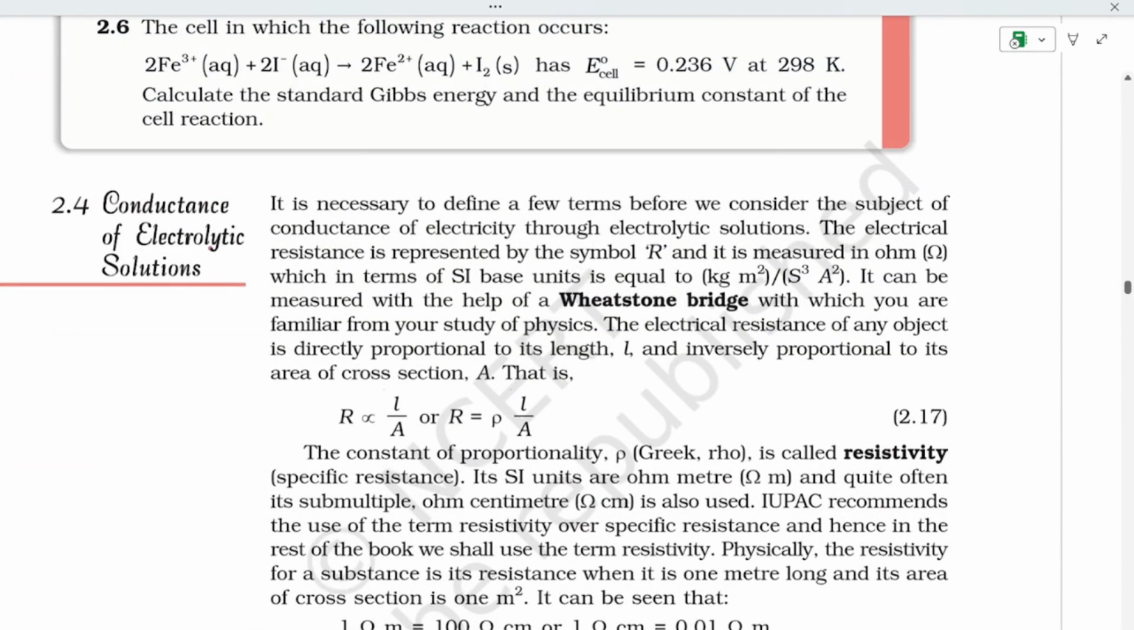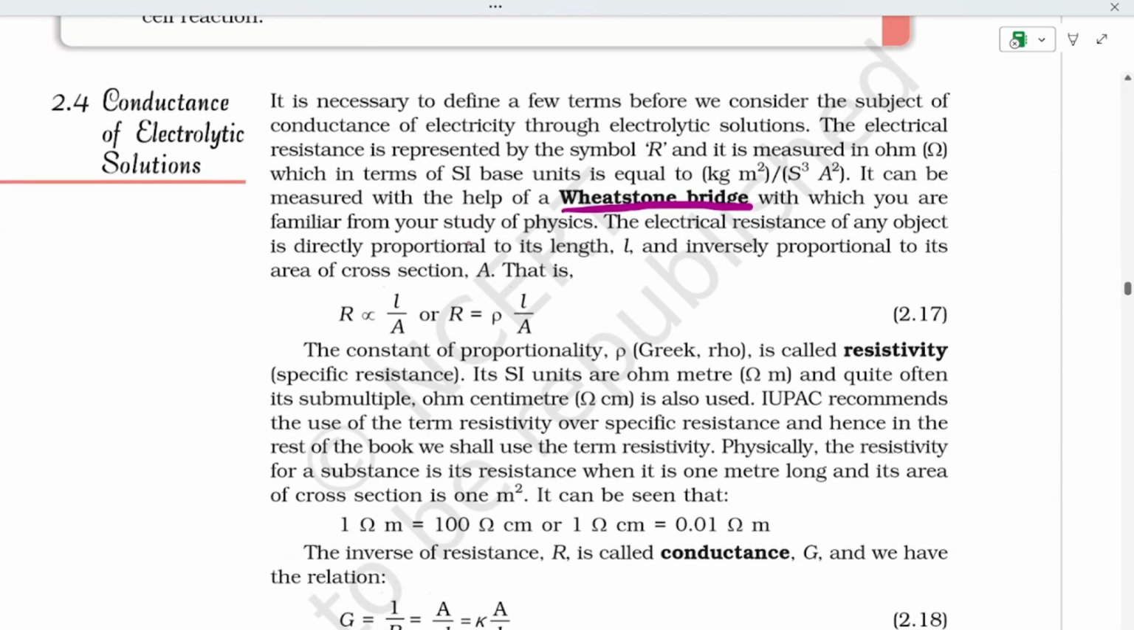Conductance of electrolytic solutions. We know the Wheatstone bridge from the physics chapter on current electricity. It is necessary to define a few terms before we consider this. See, R is nothing but resistance, and it is measured in ohm. Let's write here, R is measured in ohm, and the SI unit is kg m^2 per second per ampere squared.